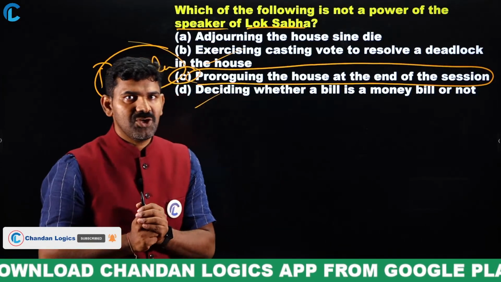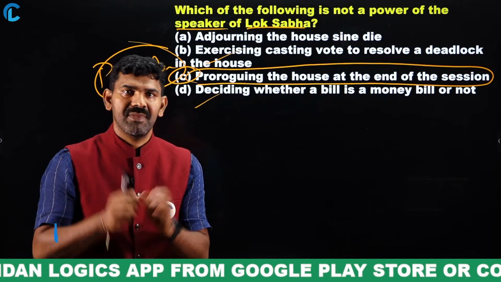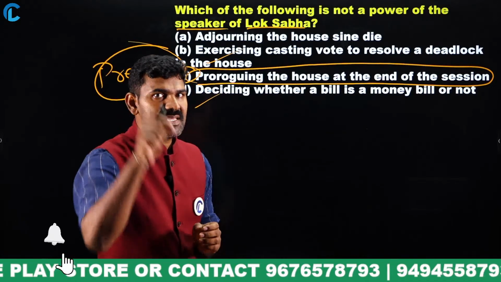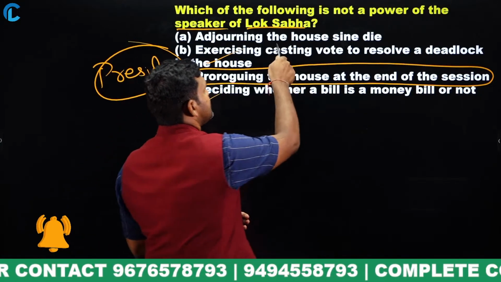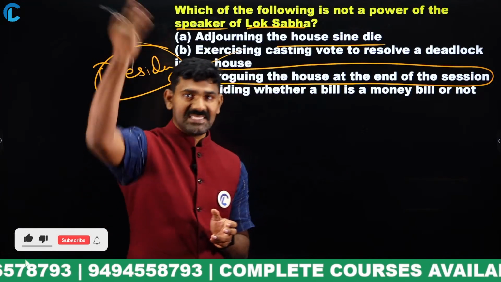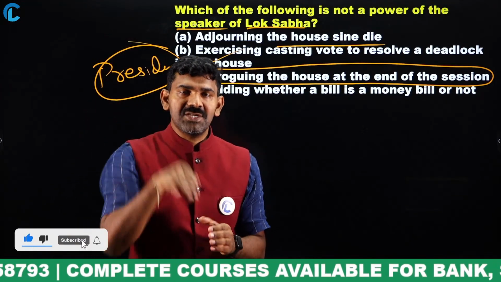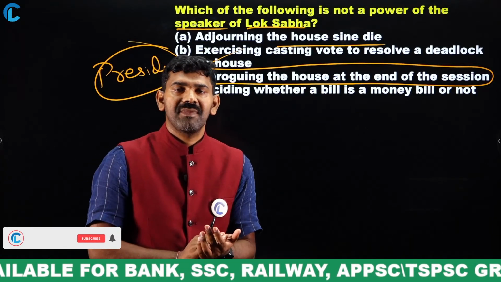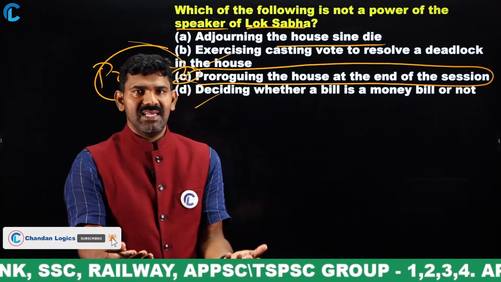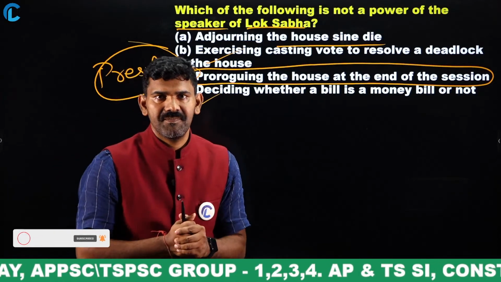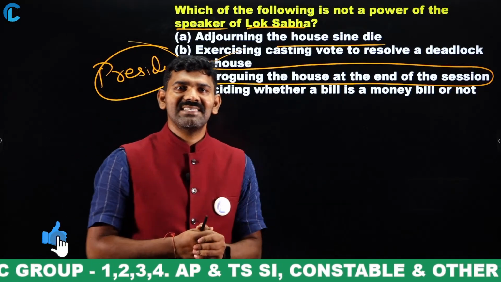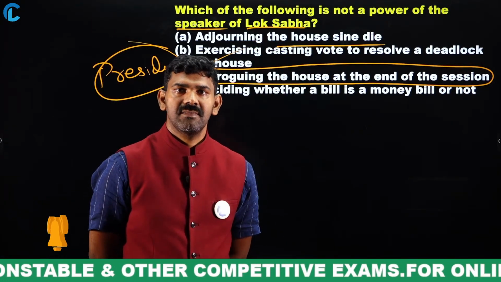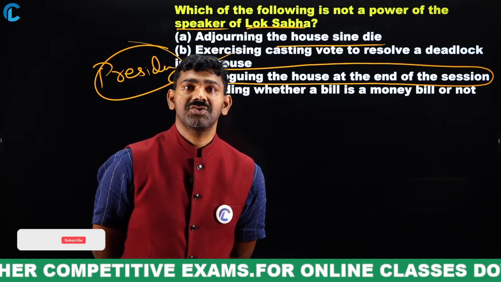I'll tell you one implication of this. A very interesting thing happened in the Telangana Assembly. Last year, the Speaker of Telangana adjourned the session sine die. In 2023, when the assembly session was about to happen, when a new session is starting, generally there should be a Governor's address. But what the Telangana Assembly did, they started the session without the Governor's address. Then the Governor got very angry. How can you do this? This is against the Constitution, the Governor said.